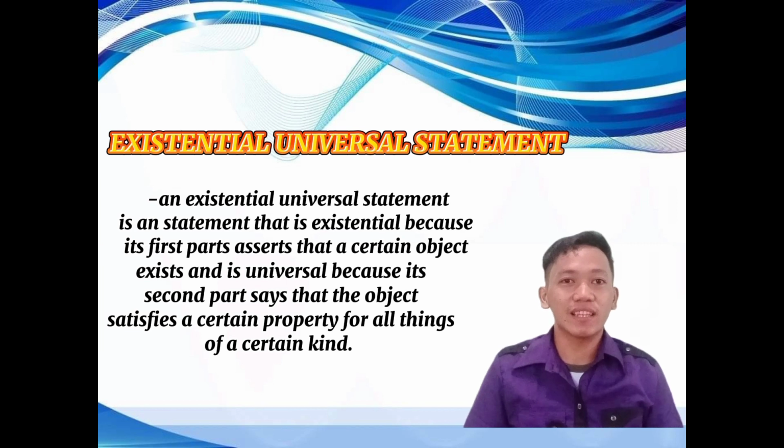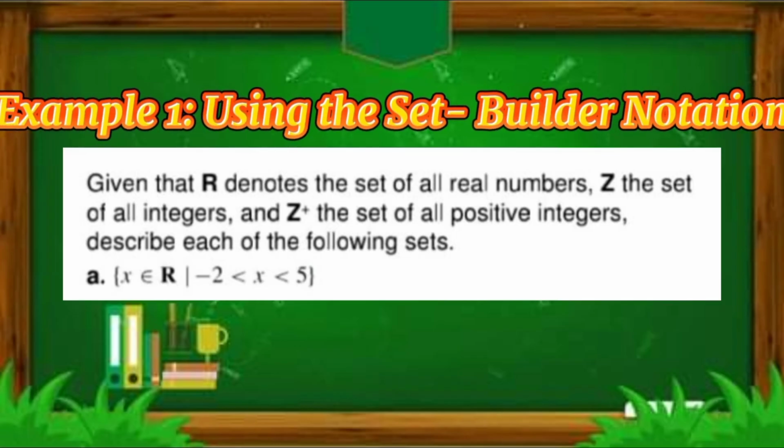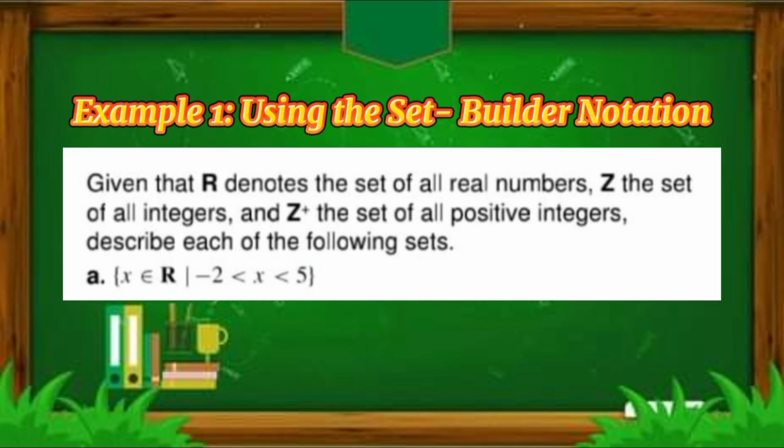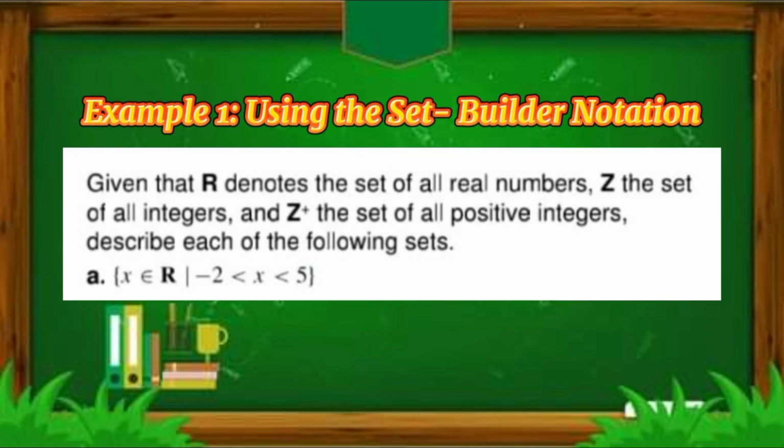Existential universal statement. An existential universal statement is a statement that is existential because its first part asserts that a certain object exists, and is universal because its second part says that the object satisfies a certain property for all things of a certain kind. Examples: given that R denotes the set of all real numbers, Z the set of all integers, and Z positive the set of all positive integers.